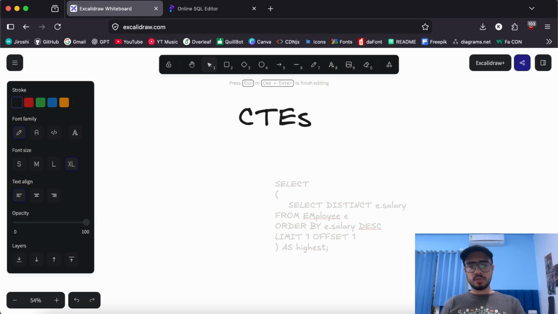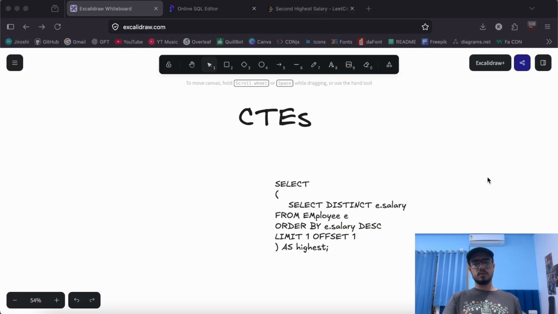So we wrote this particular query, which first of all resolves the internal query, the subquery, and then gives out the result. For making this subquery reusable, we can convert it into a CTE to make it a lot simpler to use and reusable everywhere.